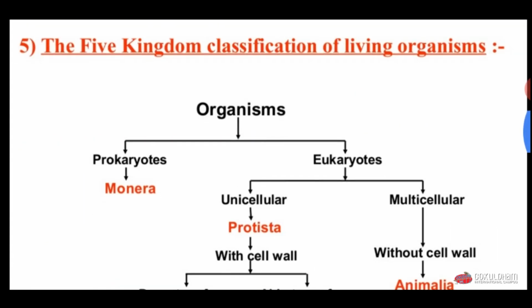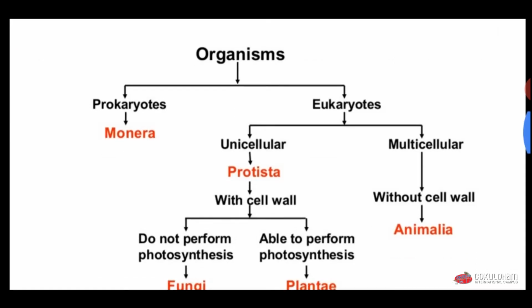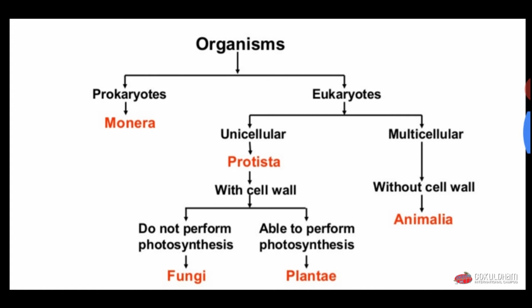Now, the five kingdom classification of living organisms, that is given by Whittaker. The organisms are divided into prokaryote and eukaryote. Prokaryotic organisms are known as Monera, and eukaryotes are divided into two groups, unicellular and multicellular.